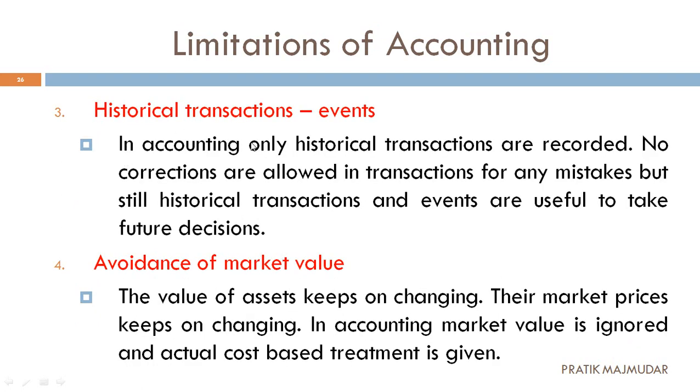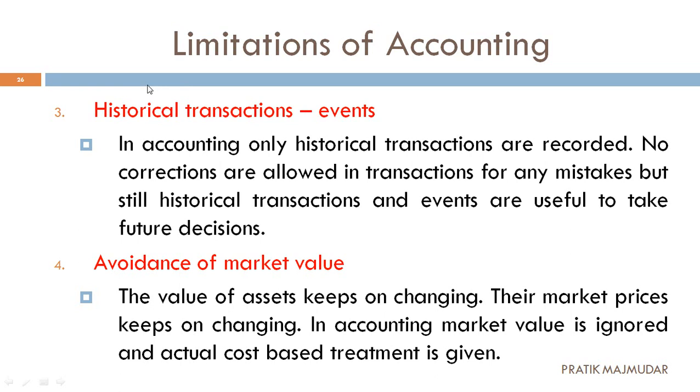Third one, that is historical transactions and events. Take the same example which we have taken in the previous limitation: we are only recording the data which are historical in nature. That means no corrections are allowed when we have made any kind of transactions or mistakes, but historical transactions and events are useful to take future decisions. We are always maintaining our books of accounts on the basis of historical transactions.